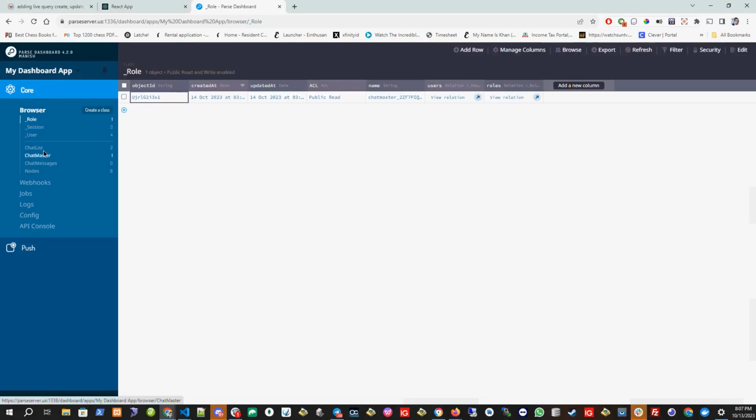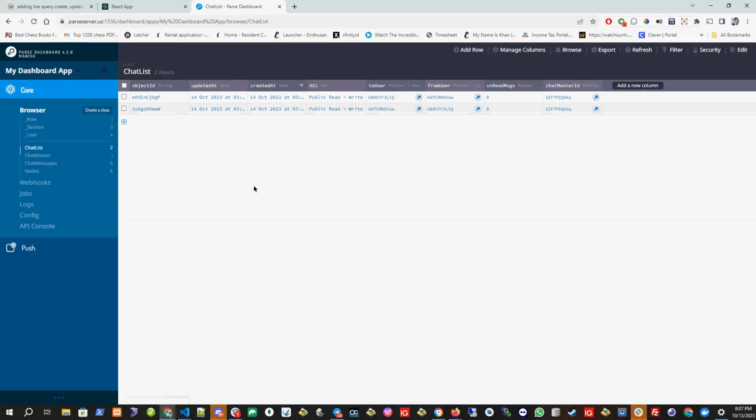So we created the role ID. We have the role ID. We created the chat master, where we have the reference of both the users and the chat list. We created two rows. One is to user, from user, and to user, from user. Okay, so we can list in the dashboard who are the users in my chat list. That's the reason we have put like this. Any questions on this one?